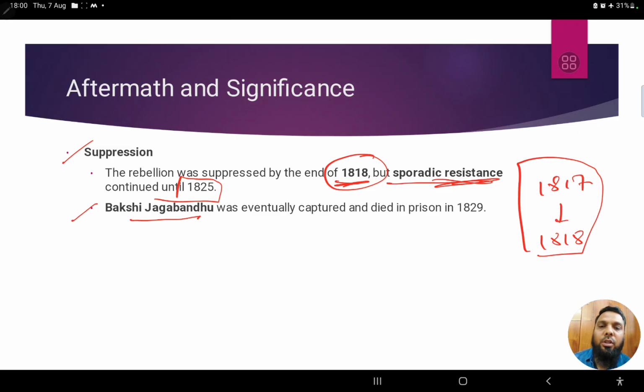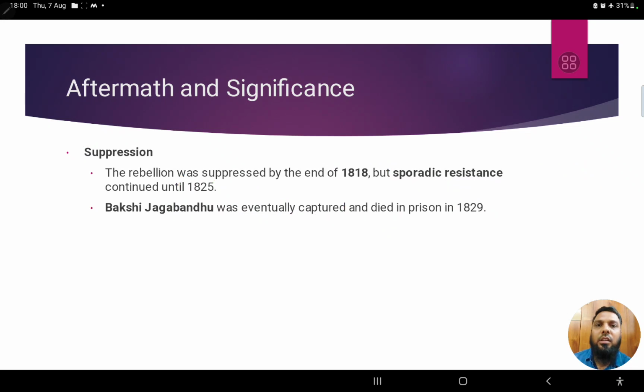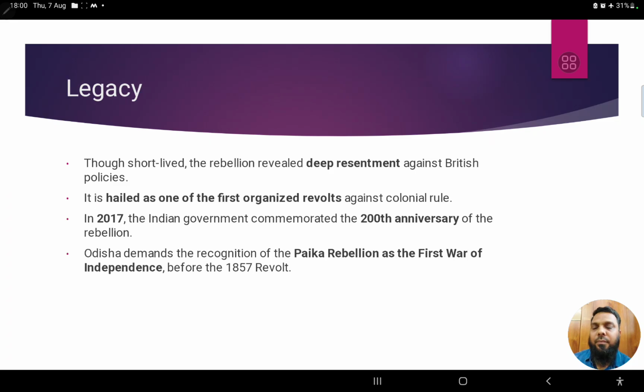And Bakshi Jagabandhu was captured somehow in the year 1825. He was captured, and later he died in prison in the year 1829, right? So a heroic leader died in prison.